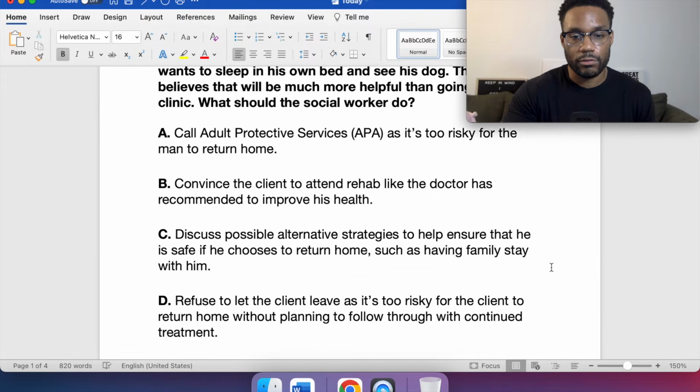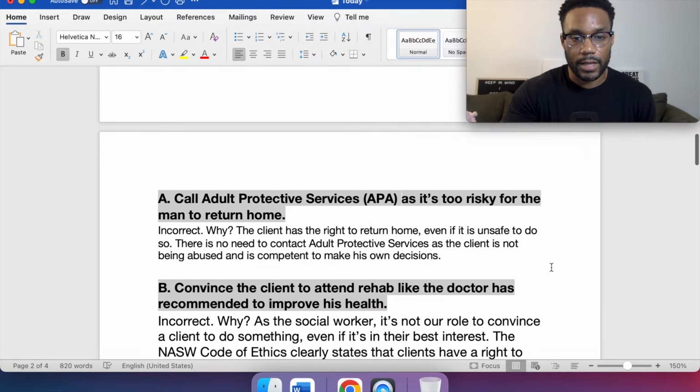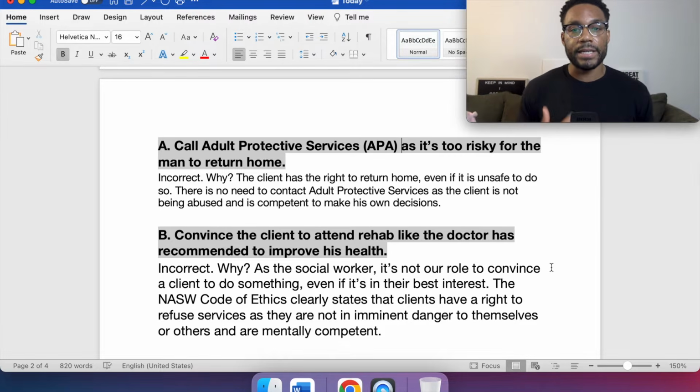And as we scroll more, B is also incorrect. Convince the client to attend rehab like the doctor has recommended to improve his health. That's incorrect. Why? As the social worker, it's not our role to convince a client to do something, even if it's in their best interest. The NASW Code of Ethics clearly states that clients have a right to refuse services as long as they are not in imminent danger to themselves or others and are mentally competent.